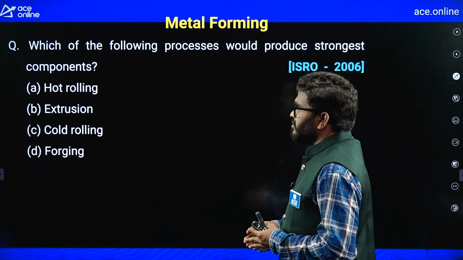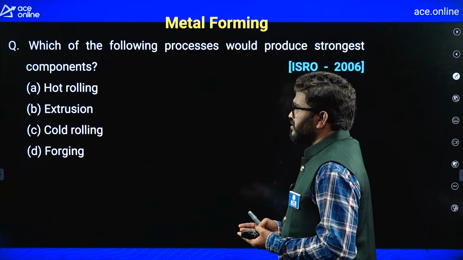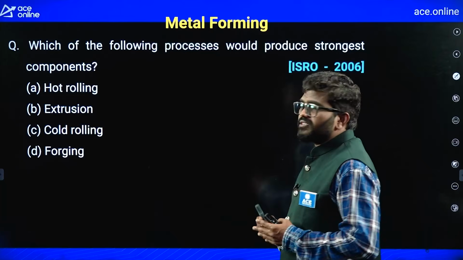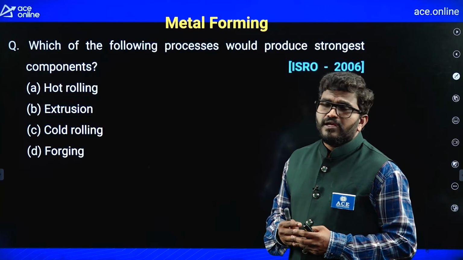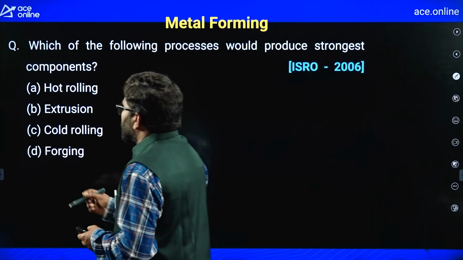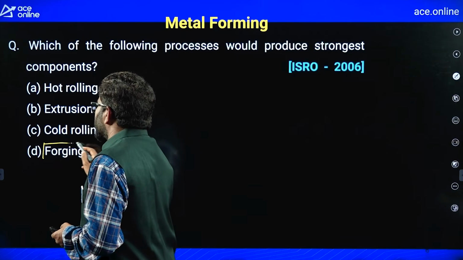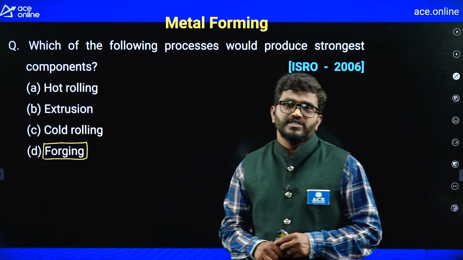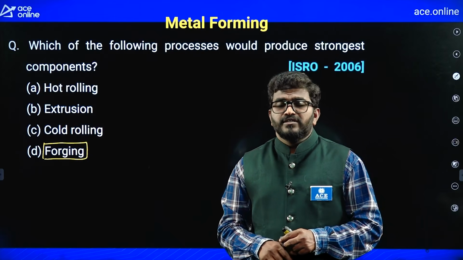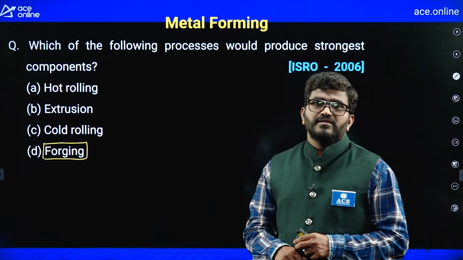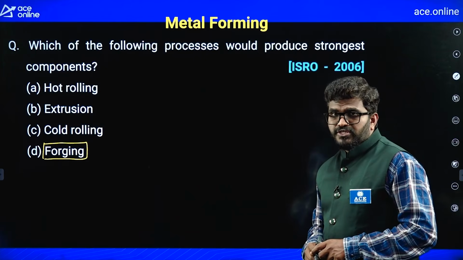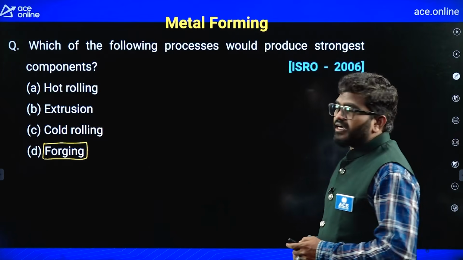Rolling is a metal forming, extrusion is a metal forming, and forging. But out of all these, forging will give you high strength because the grain reorientation takes place more in forging. So because of that, you can make the strongest component by forging. D is the correct answer.